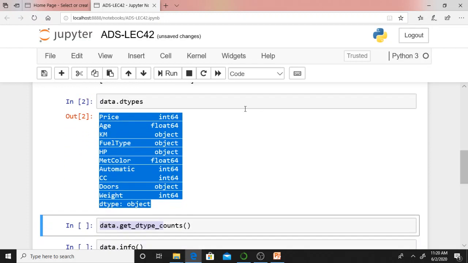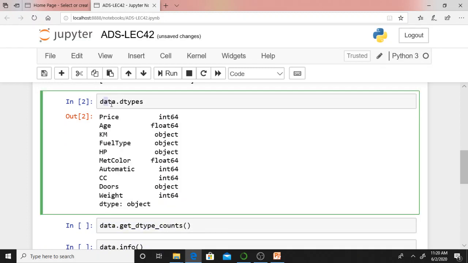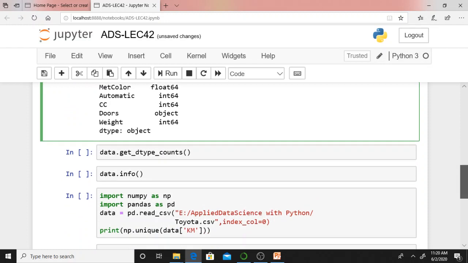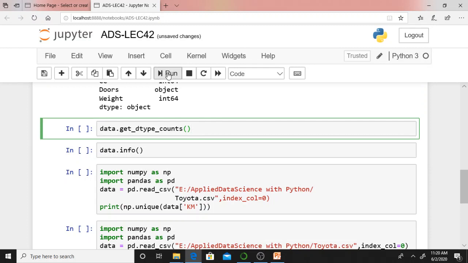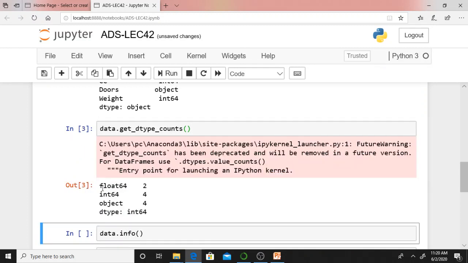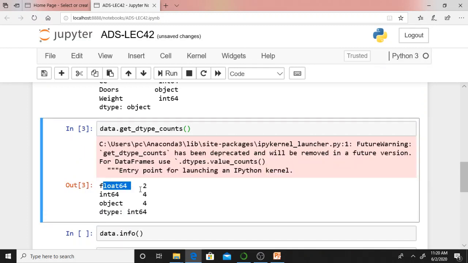Data is my data frame. If I say dtypes, it will give corresponding data types of all the columns. Data is my data frame name. get_dtype_count means it will give count of float64. How many times is it there? It is 2 times. Int64, how many times is it there? 4 times. Object, 4 times. 2 plus 4, 6 plus 4, 10.